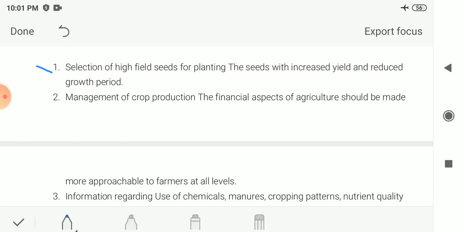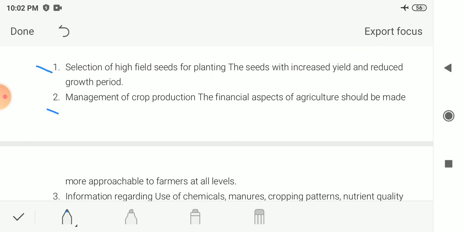First one is selection of high yield seeds for planting, seeds with increased yield and reduced growth period. Farmers can do this: select the seeds which give higher yield in a shorter period, or which can reduce the growth period. We have to select the seeds which can give higher crop production in a short period of time. The next step that we can take is management of crop production.